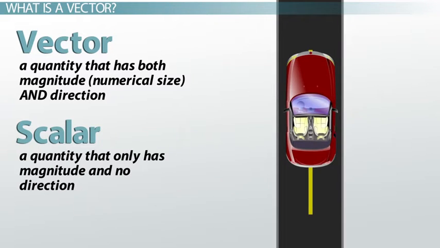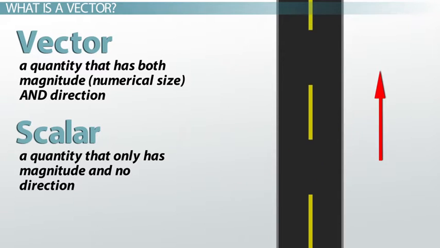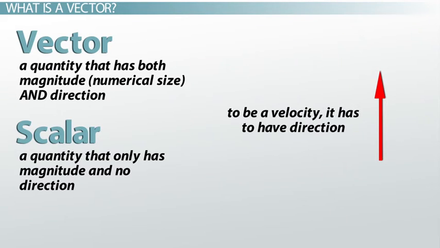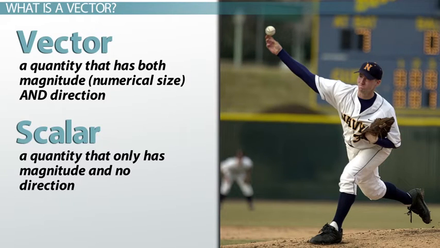So for example, a car might be going at 60 miles per hour. That's the car's speed, which is a scalar quantity. But the car's velocity might be 60 miles per hour north. For it to be a velocity, it has to have a direction. So when a baseball commentator compliments a pitcher's velocity, unless he's also talking about the pitcher's placement, he almost certainly doesn't know what the word means.